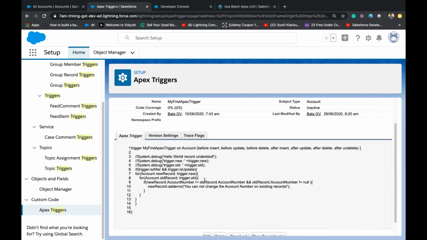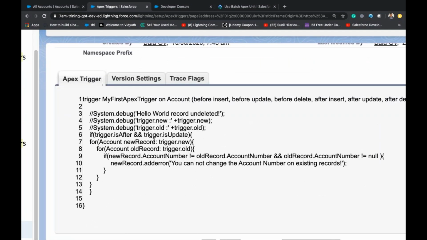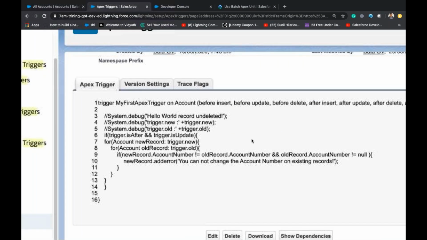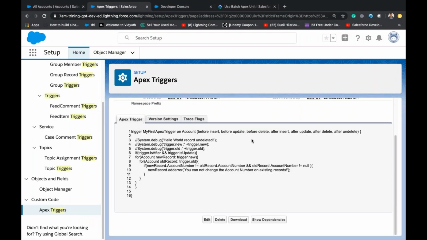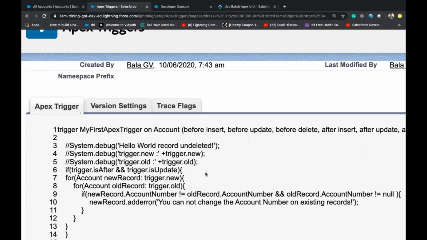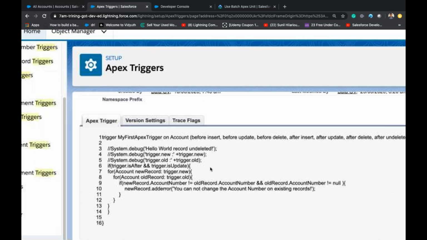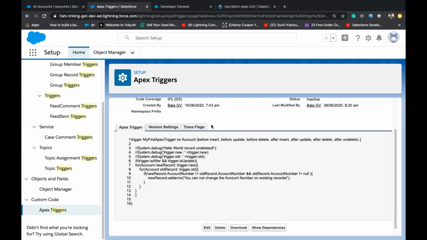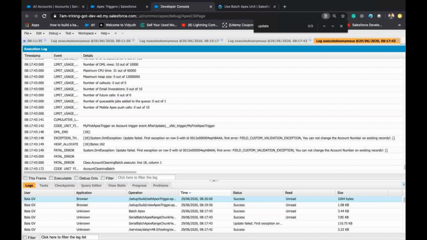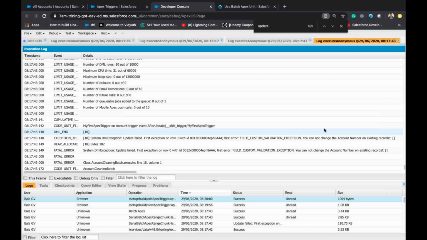But generally, when you work in real time, you won't be deactivating the trigger. You will be considering them to write something like batch apex or something. For that, we'll have a variable here, bypass trigger. We'll have a boolean variable. We make it false when we execute a batch. So now we should not see any error.